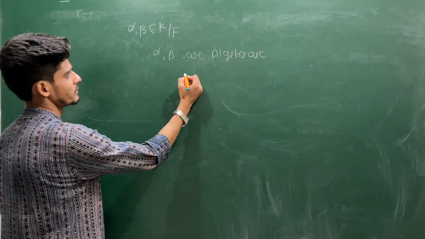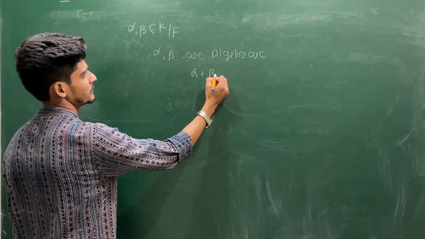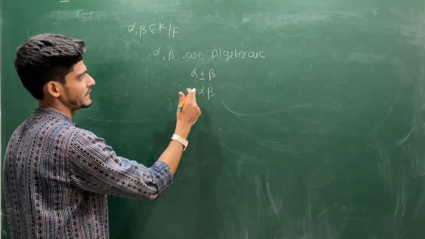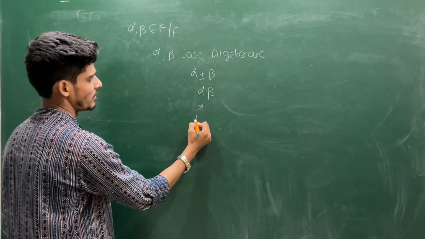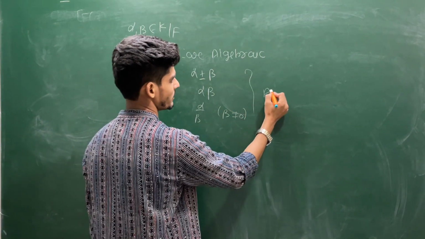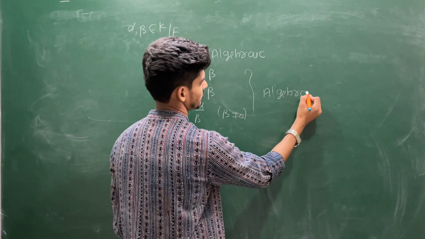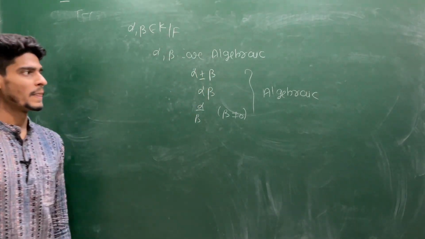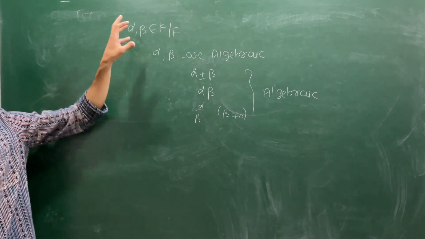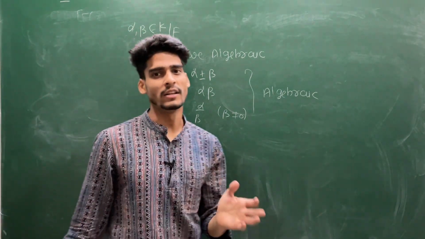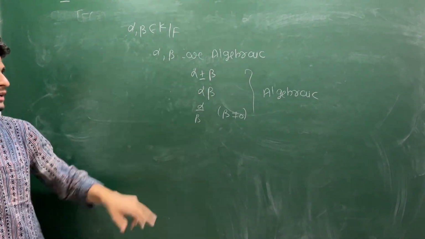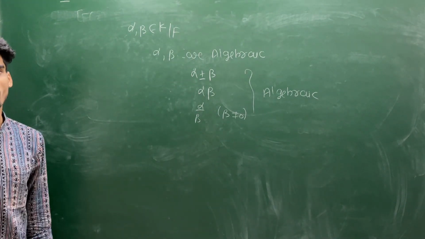what can you say about this? Alpha plus beta, or alpha minus beta, alpha by beta where beta is non-zero, are they algebraic? That means if you have an extension K over F, you collect all the algebraic elements and look at that structure, whether it is going to be a ring or not, a field or not.